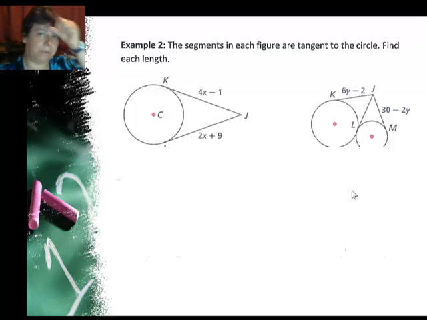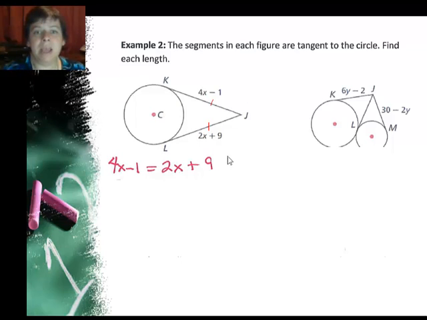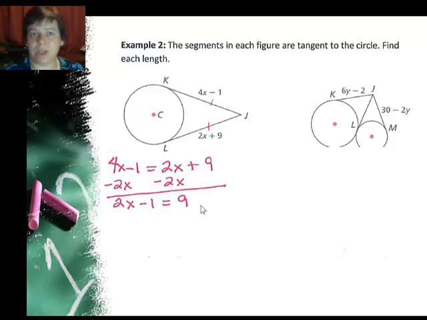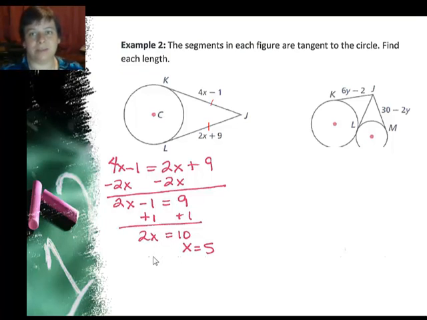So let's take a look at example 2. We're going to use the 2 theorems we just did. The last one we did says that, see, I have an external point, and these 2 are tangent. So I know that this segment is congruent to that segment. Since 2 things are congruent, that means their values are equal. So I can set up an equation saying 4x minus 1 equals 2x plus 9. Then I can go ahead and solve. I have more x's on the left, less x's on the right, so I'm going to subtract 2 x's from both sides. That leaves me with 2x minus 1 equals 9, and I will add 1 to both sides, and I get 2x equals 10, or x is 5.